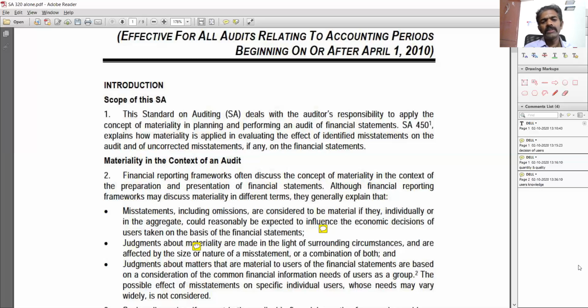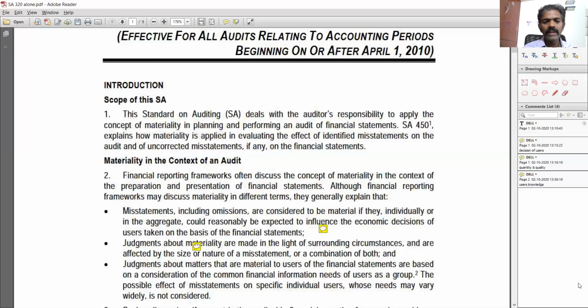So for judgments about materiality, we need to look at the surrounding circumstances. Two things they are talking about: one is size and the other is nature of the misstatement. What is the size of the misstatement? Whether 1 crore, 2 crore, 5 crore. That is quantitative. And what is the nature of the misstatement? That is qualitative. Whether it is fraud, whether it is one time, whether it is recurring, which area of the financial statements has the misstatement. All these things we need to look at from a qualitative and quantitative aspect.